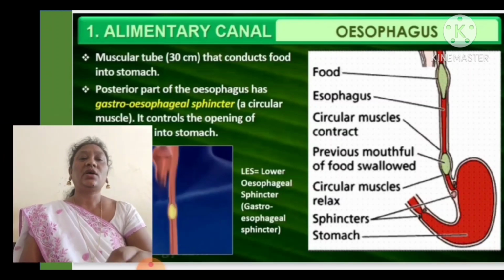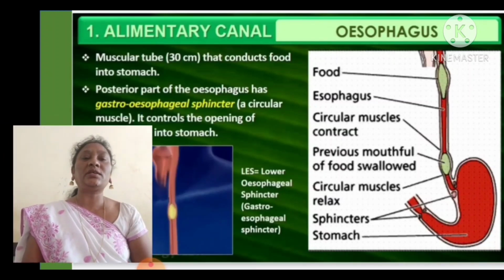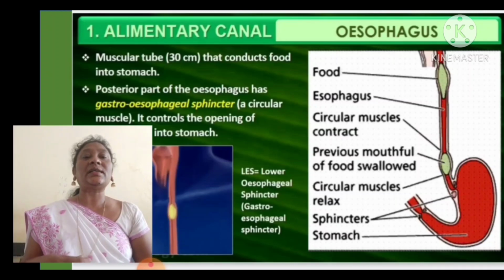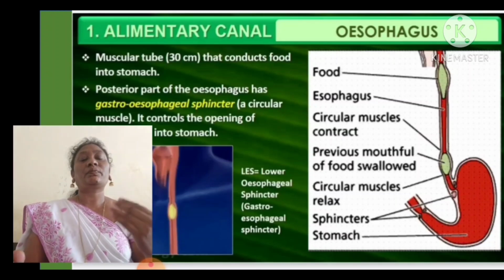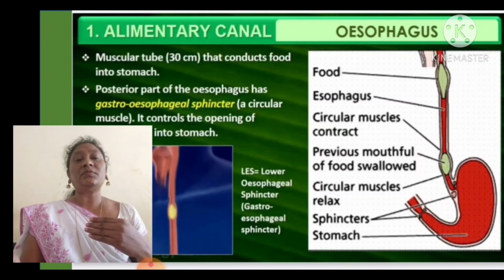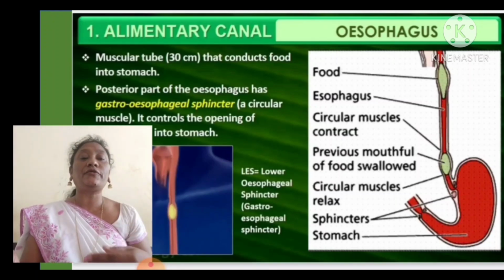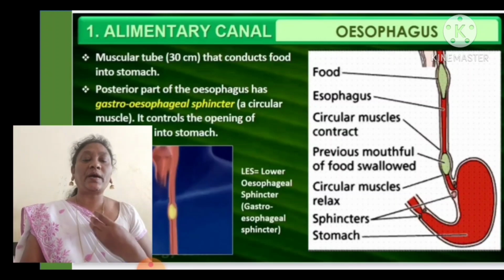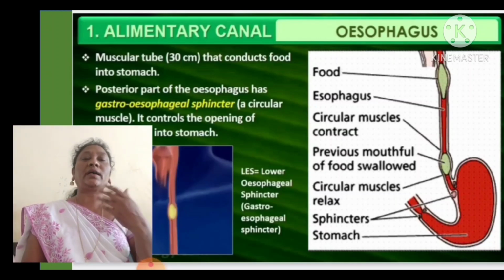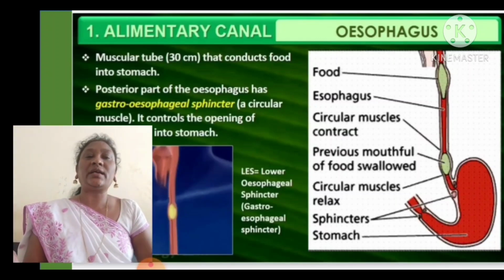The posterior part of the esophagus has a gastroesophageal sphincter. What is the function of a sphincter? We can say that it prevents the backward flow of food. When the food is flowing through the food pipe, the food should not come back. If it comes back, it results in a vomiting condition, no?